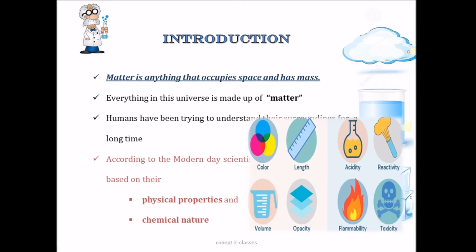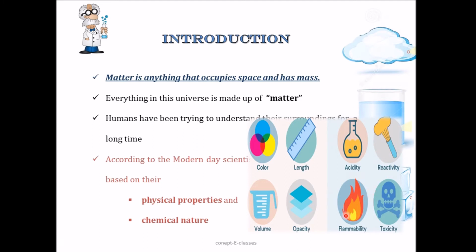Now what are physical properties? Those are the properties that are measurable without changing the composition or the nature of that material. Say for example, color, appearance, texture, density, volume, etc. Whereas a chemical property is any of that material's property that is seen during or after a chemical reaction. For example, toxicity, flammability, acidity, etc. So we'll study more about the chemical properties in the following chapters, and in this chapter we'll see the physical properties of matter.